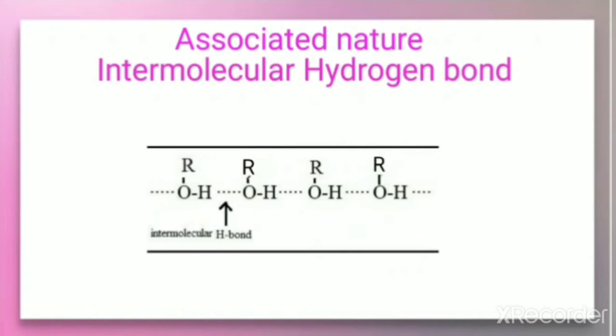Why do the molecules have a hydrogen bond? Because there is a large electronegativity difference between the oxygen and the hydrogen atom. As a result, the OH bond is strongly polar and it forms hydrogen bonds. So because of the formation of intermolecular hydrogen bonds between the alcohol molecules, alcohols exist as associated molecules.